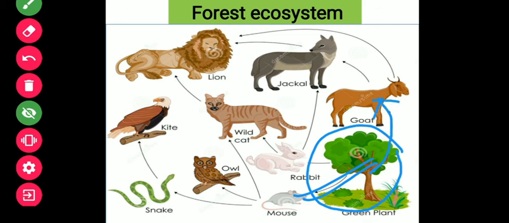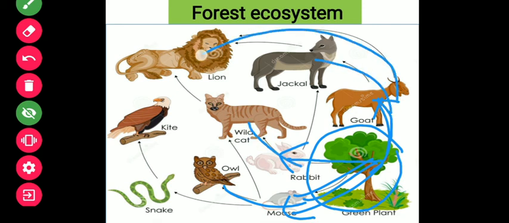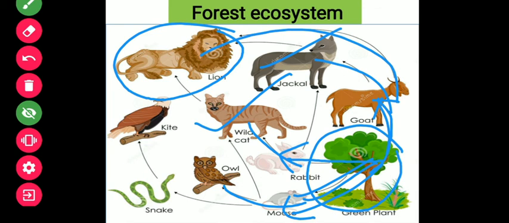Okay, here you can see this herbivore is a primary consumer in one place, and in the next place there is a rabbit, and then a mouse. Mouse is eaten by someone else. Rabbit is eaten by the wild cat. Goat is eaten by jackal or the lion, and finally in the end you can see the lion will eat the jackal and the wild cat and others. It means many chains have been cross-linked with each other to form a complex food web structure in the forest ecosystem.